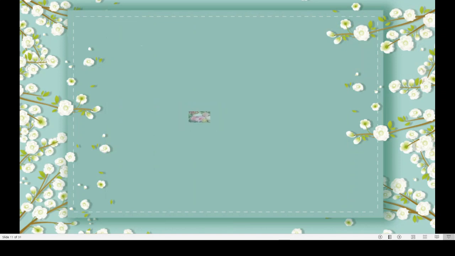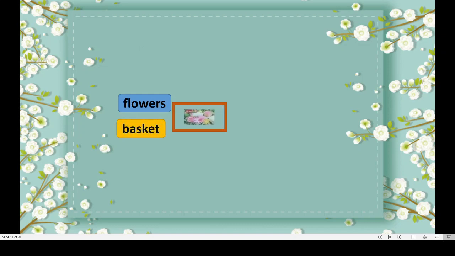This is flowers. They are in the basket. This is basket. We are going in reverse position, from smallest to biggest. Basket is on the bed, right? Bed is in the room.